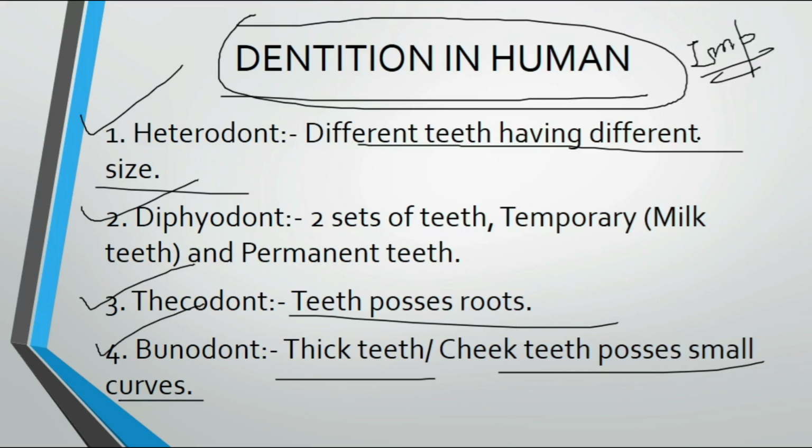Thecodont means teeth possess roots. That means the teeth are very strong and possess a root. Bunodont is the cheek teeth which possess small curves. What are the cheek teeth? Molars and premolars. What are they used for? They are used for crushing and grinding the food, so we need some curves to do so. That's why it is known as this.